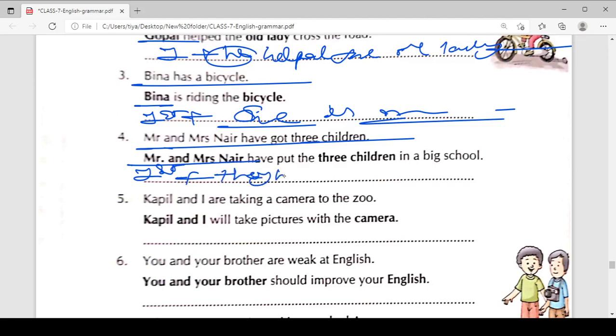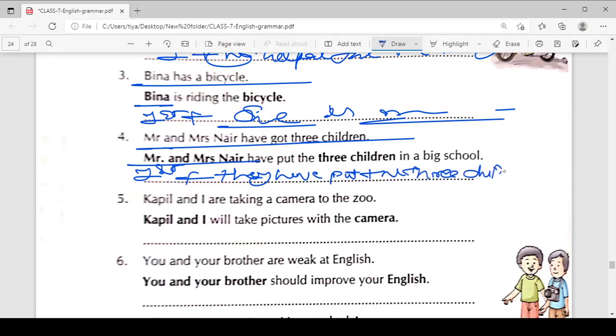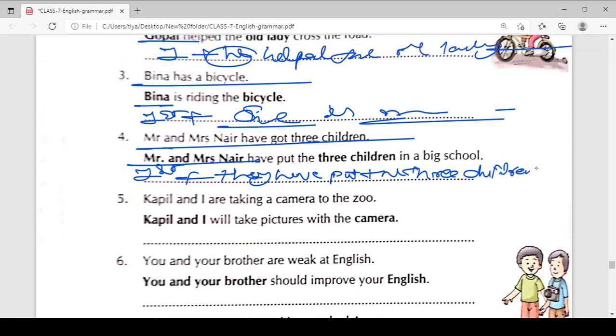Okay, they have put the 3 children in a big school.